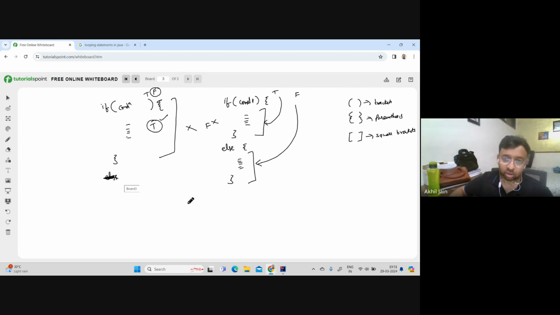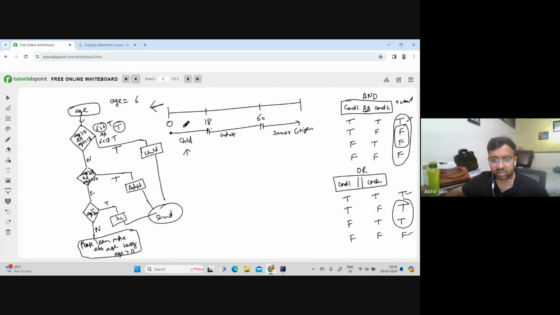Okay, now the third block. Let's say you want to check multiple conditions, like in our case. So you can have a third variant of it, which is like if, again you will add a condition. If it turned out to be true, then run this, right? And let's say this is the first part, this child thing. So if it turned out to be true, then print this.